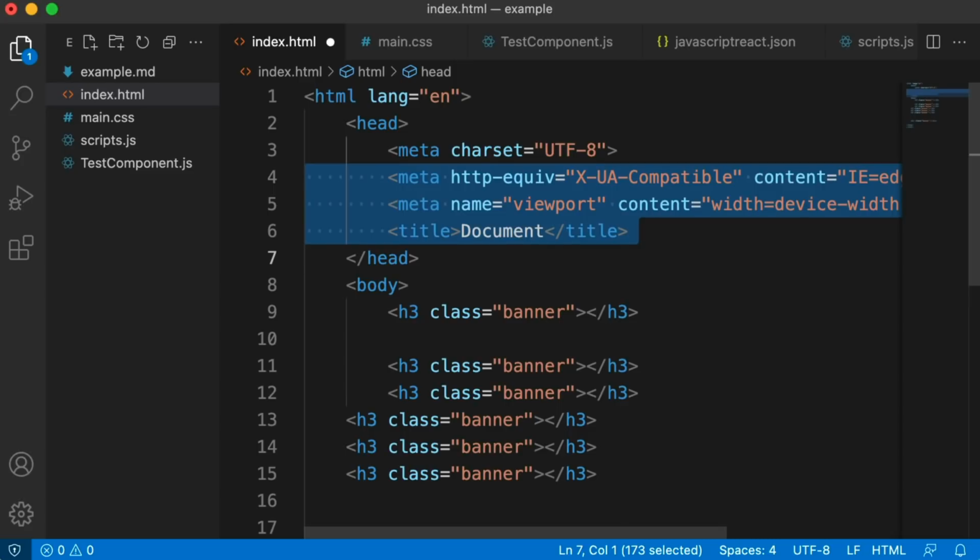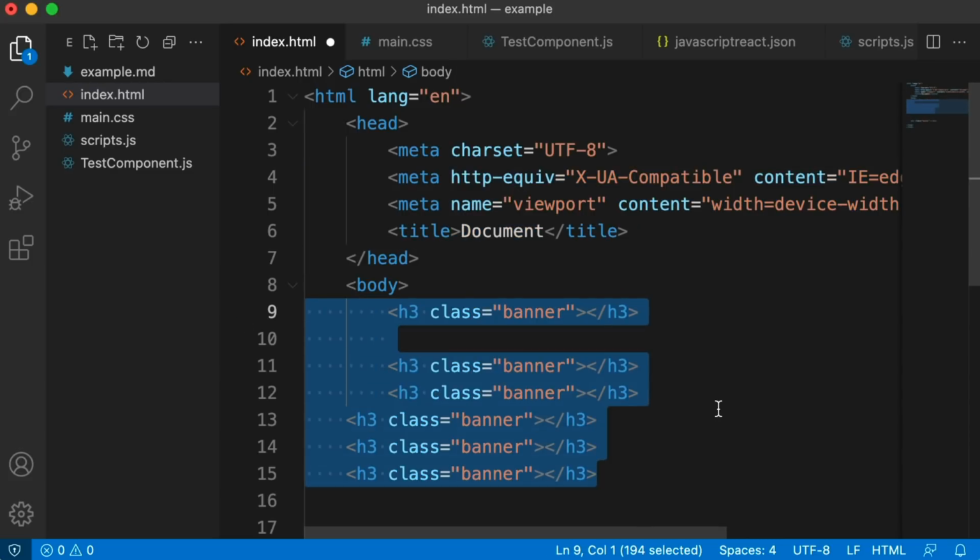Okay, at this point I just have 2 more tips for you. So the first has to do with indenting or formatting.